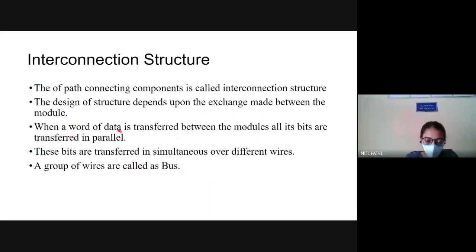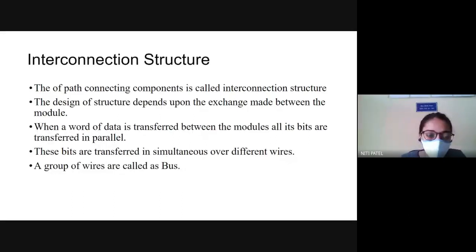Now, what does this mean? You might have studied in digital. What do you mean by bit? What do you mean by byte? And what do you mean by word? A bit is one bit, either 0 or 1. A byte means 8 bits together make one byte. And 2 bytes, that is 16 bits, make one word.